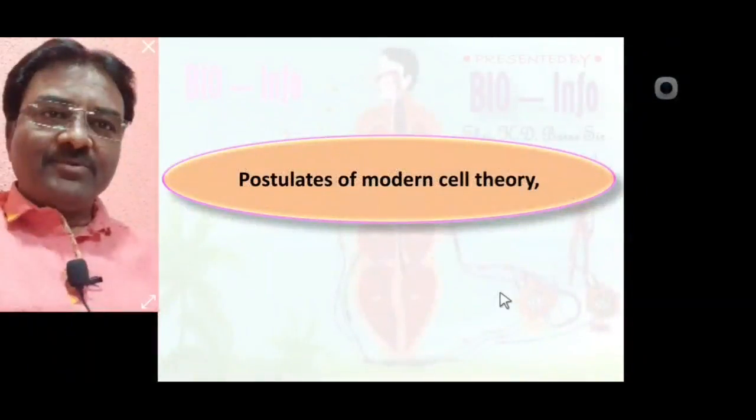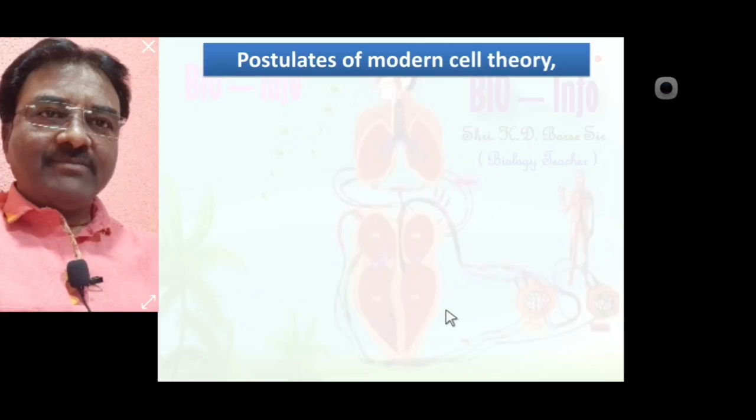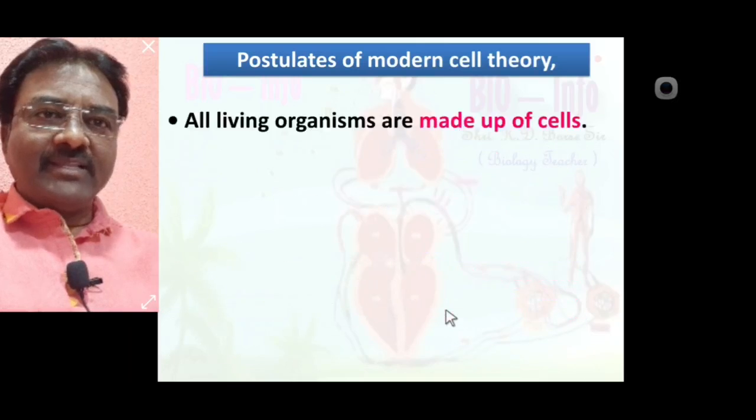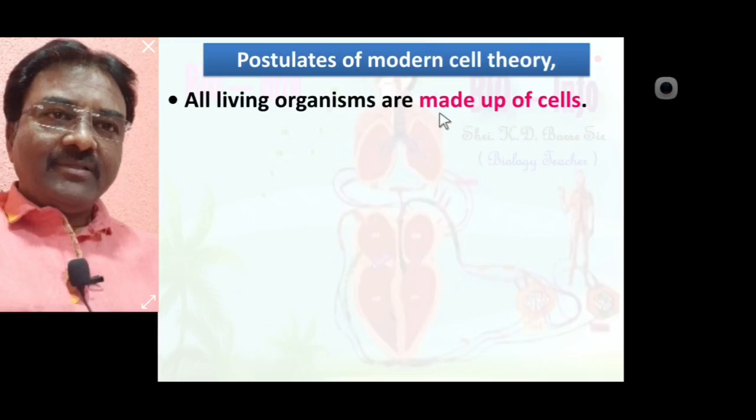Now we learn the postulates of modern cell theory. Here note some postulates of modern cell theory. Number one, all living organisms are made up of cells. कोणताही सजीव पेशींपासून बनलेला असतो.